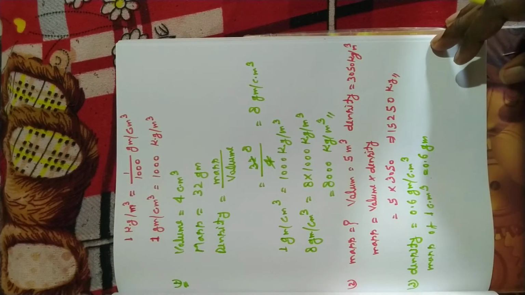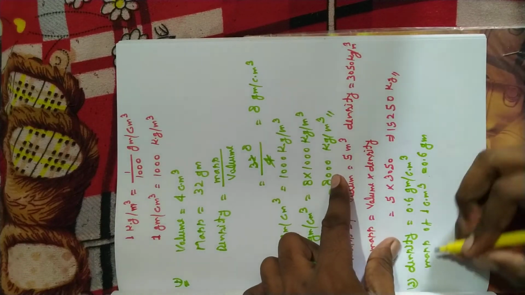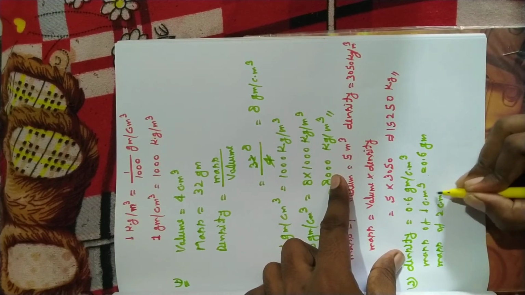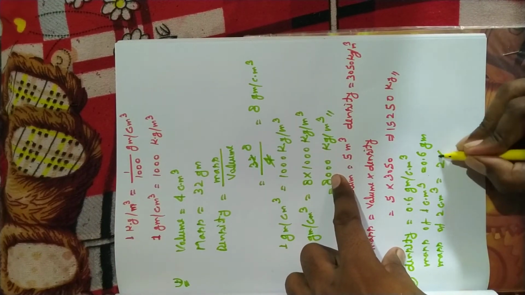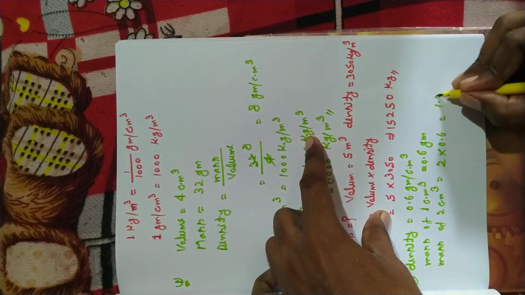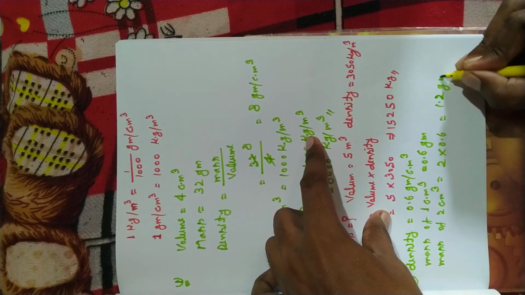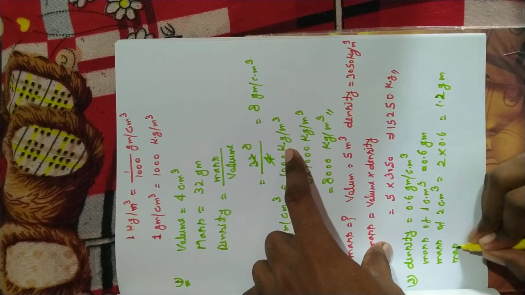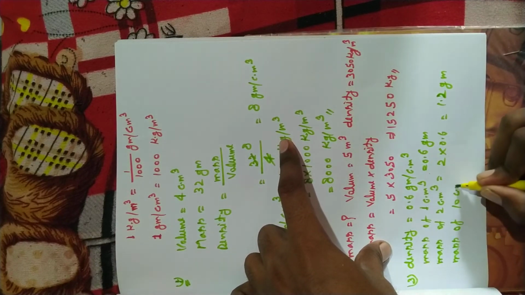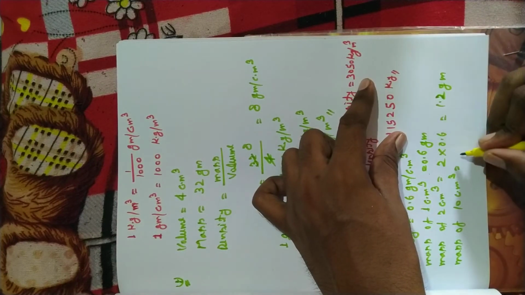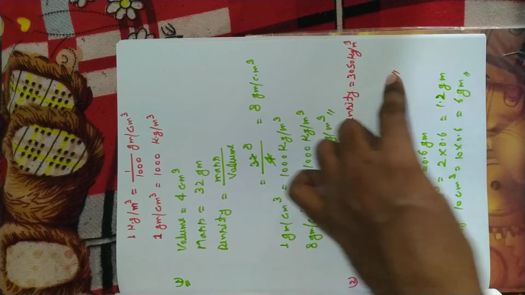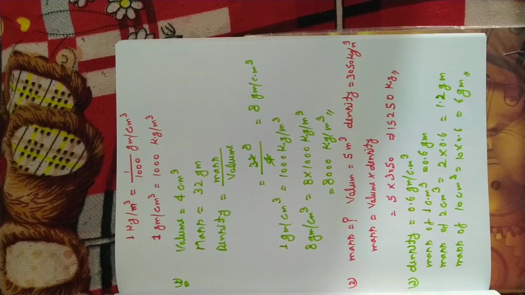Now we have to find the mass of 2 centimeter cube. So now, a very simple question. Mass of 2 centimeter cube is equal to 2 into 0.6. So now you can multiply 2 times 6, that is 1.2 gram. Next, mass of 10 centimeter cube is equal to 10 into 0.6, which is 6 gram. These are the 3 examples which are given in your textbook at page number 30.